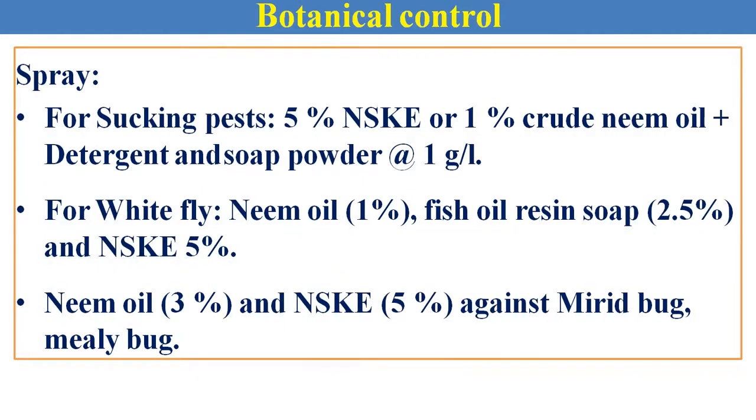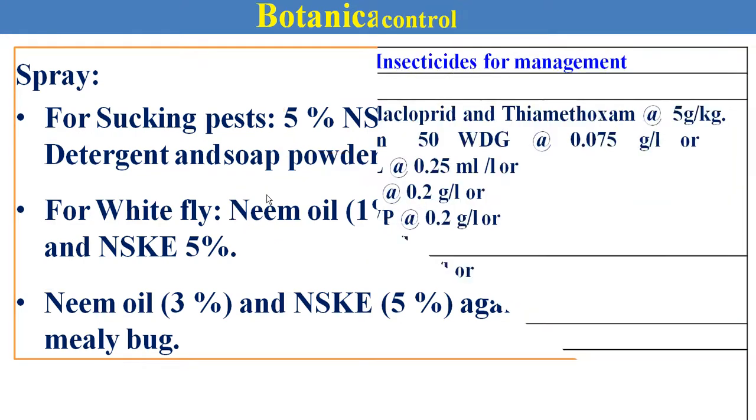Then botanical control. These are some of the botanical insecticides we can use in cotton against different insect pest populations. The 5% neem seed kernel extract and 1% neem oil are mostly used in all crops against different insect pest populations.